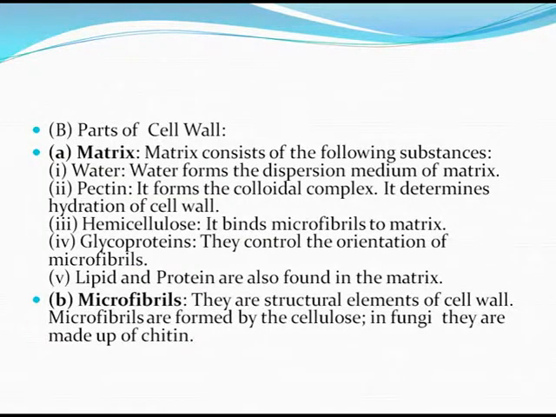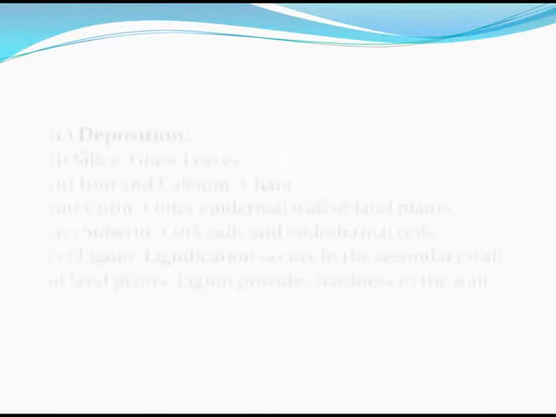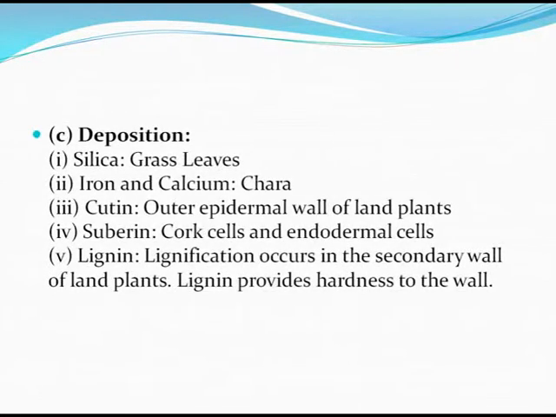Microfibrils. They are the structural elements of the cell wall, formed by cellulose, and in fungi they are made up of chitin. Depositions are in the form of silica, iron and calcium, cutin, in the outer epidermal wall of land plants, suberin, in cork cells and endodermal cells, and lignin. Lignification occurs in the secondary wall of land plants. Lignin provides hardness to the wall.